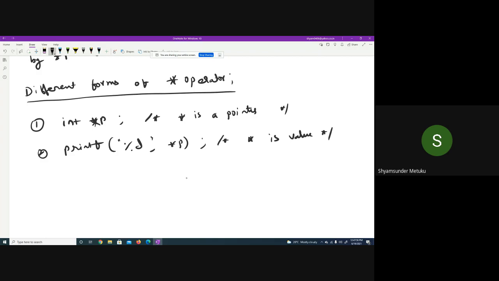Then the third form, 10 * 20. What does star indicate? Multiplication. So it depends on the context, where we are using it. If you write a star between two operands, it is called multiplication. If you write a star before the variable other than in a declaration statement, it's called value. If you write a star adjacent to the variable within the declaration, it's called a pointer variable. Yes or no?